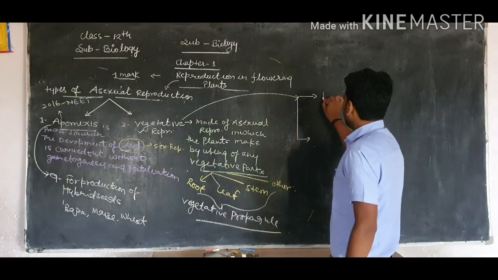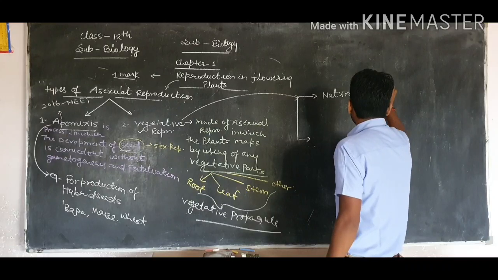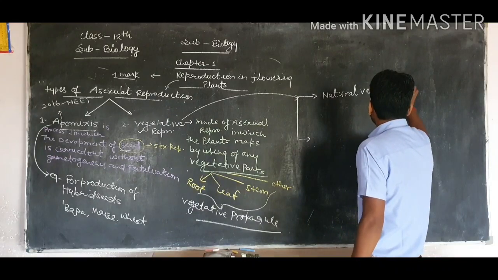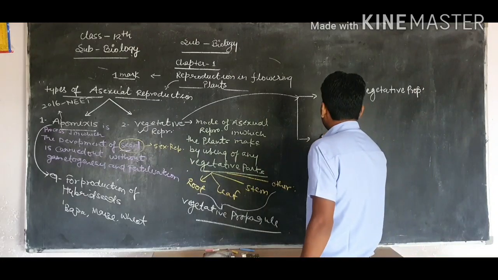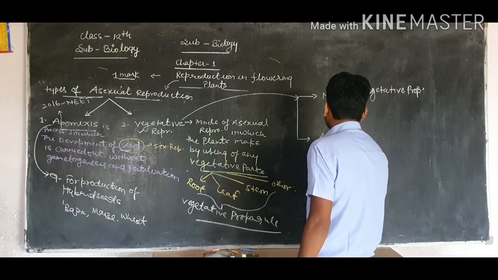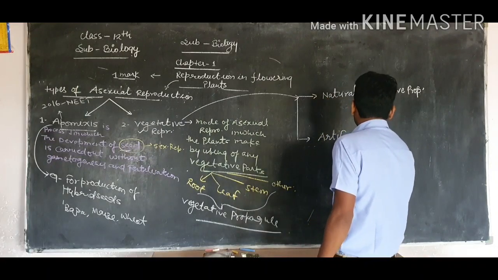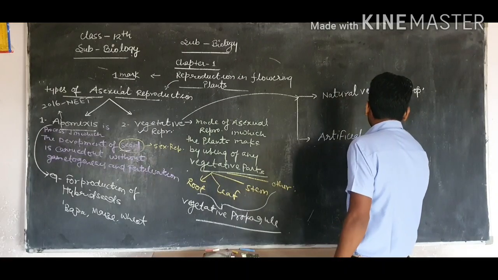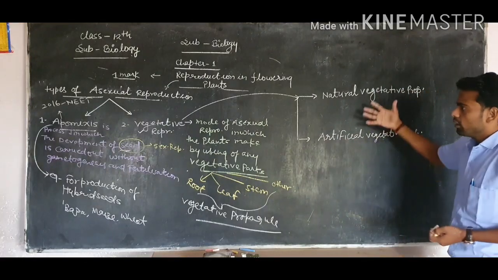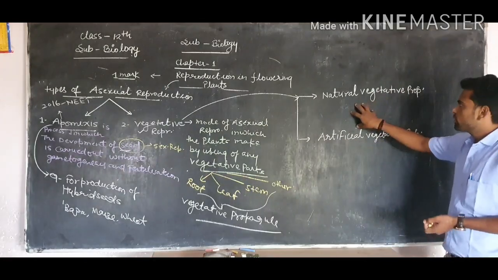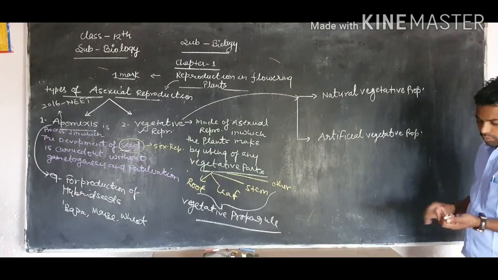One is called natural vegetative propagation and the second is called artificial vegetative propagation.